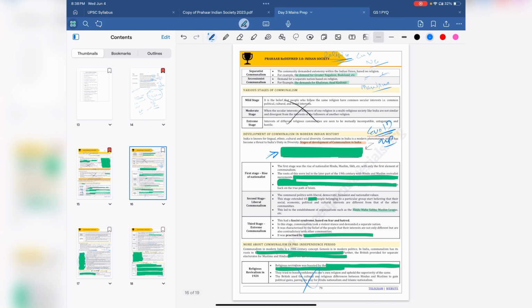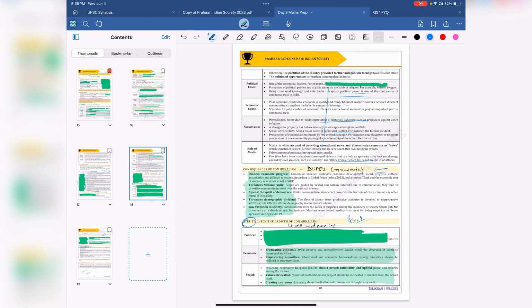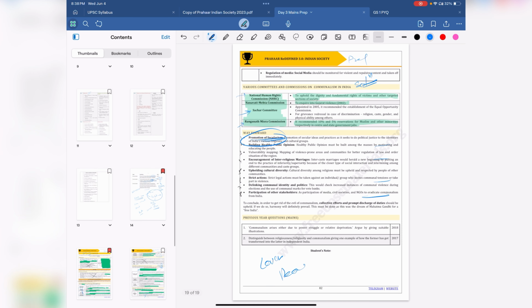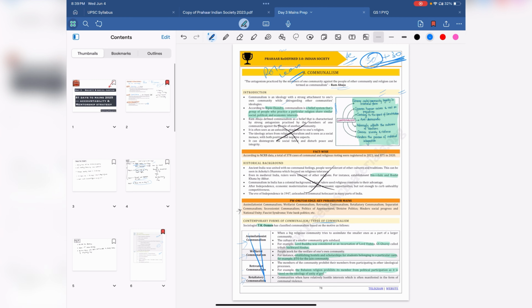By my second or third revision, could be the fourth, I should be able to give one word answers to this, and as I've already shown you before, get to half a page for communalism, because communalism does not require that much. These notes, when they come into handwriting, should be a maximum of one page. I would suggest half a page for a topic which does not have that many questions. The first reading, as I said, will take you 30 minutes. The rereading and the PYQs will take you another 30 to 40 minutes, and then the rest of the time you spend revising it. So this was the example.